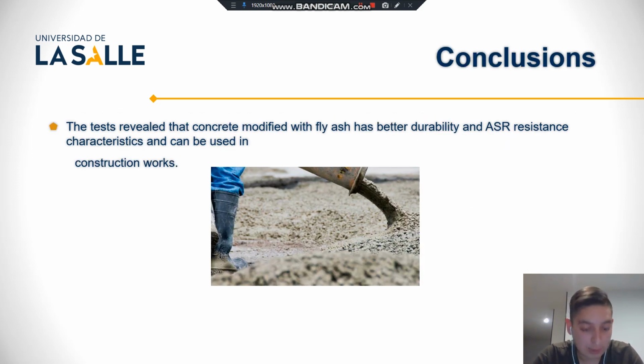And to conclude, the research revealed that 65% fly ash modified concrete has better durability and alkaline silica corrosion resistance characteristics and can be used in construction sites.